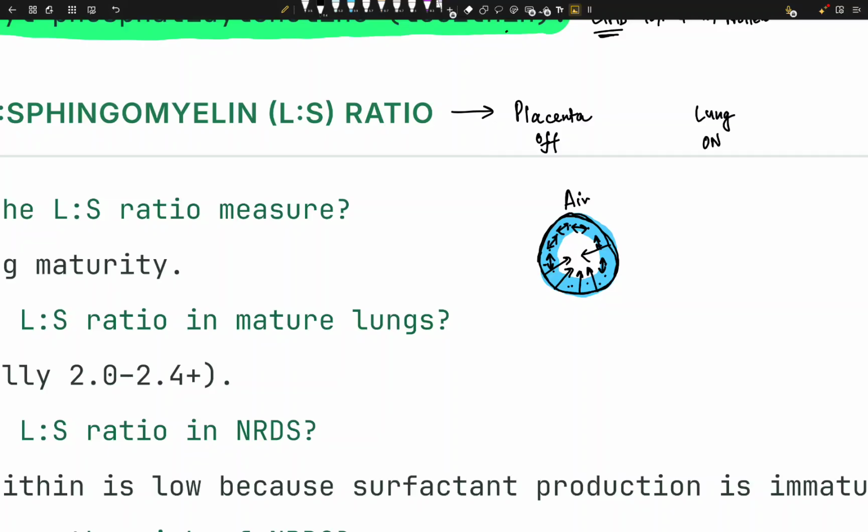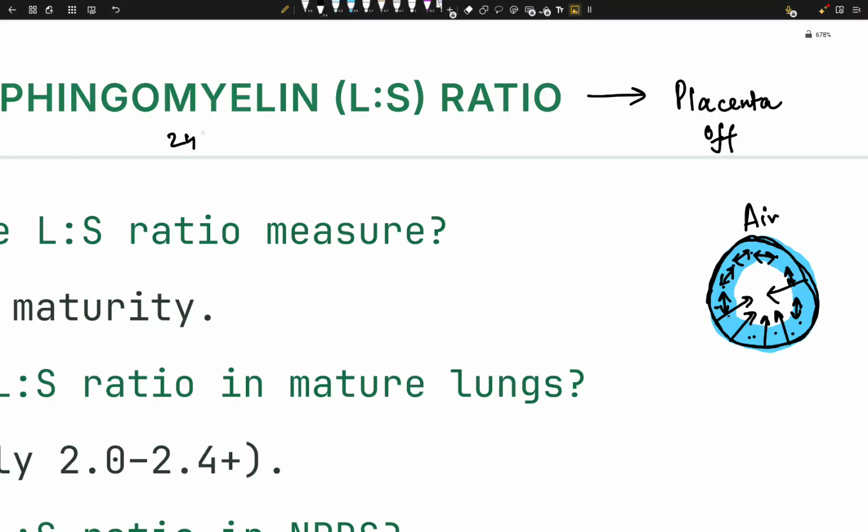So for example, I'm going to talk about 24 weeks. At 24 weeks, the ratio is going to be like this: lecithin is 1, sphingomyelin is also 1. So the ratio is 1 to 1, that is 1, right? So these are immature lungs.